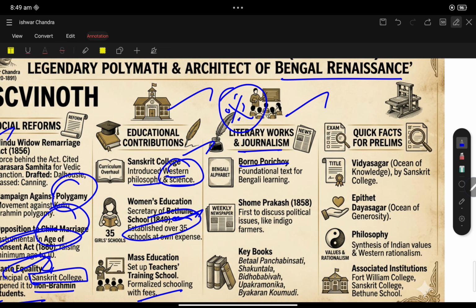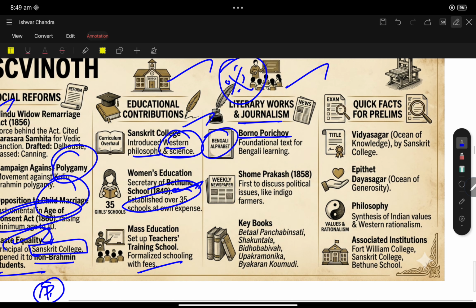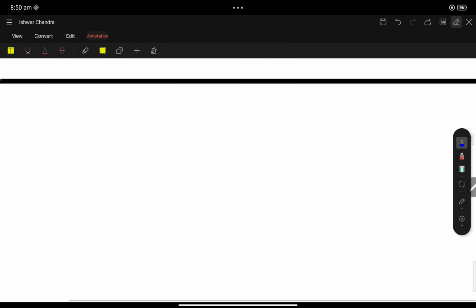Barna Parichay: he was the architect behind Bengali literature and the Bengali alphabet. He gave proper shapes to some Bengali alphabets through Barna Parichay. And Somprakash, a UPSC PYQ.